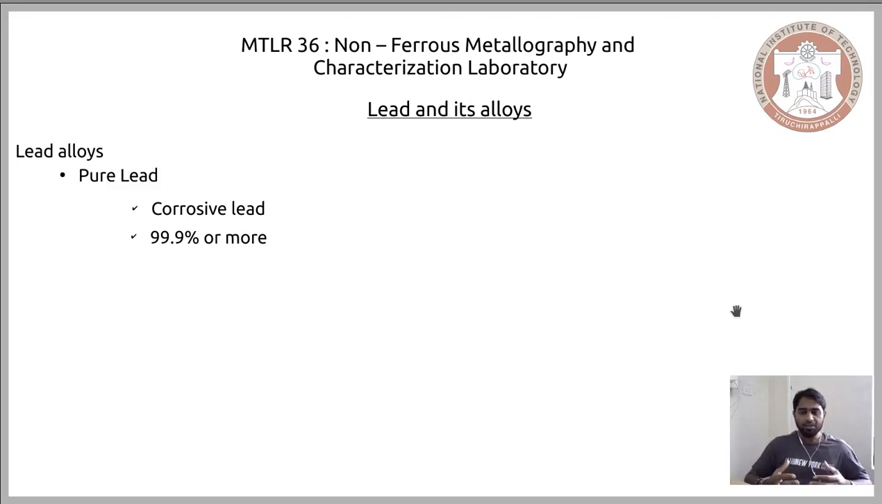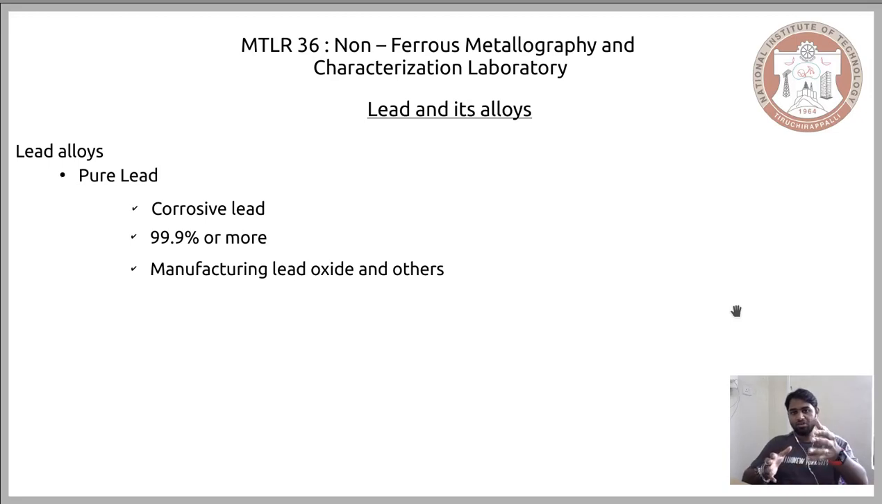Now one of the reasons why people want to produce such 99.9% pure lead is because it is used in the manufacture of other lead compounds. For instance, it is used in the manufacture of lead oxides, and if you want other lead compounds in their purest form, then you need a pure raw material, and that pure raw material is this corrosive lead or pure lead. So this is the reason why, even though it's corrosive in nature, we would like to manufacture this pure lead: it serves as a raw material or precursor for the development of other lead alloys.